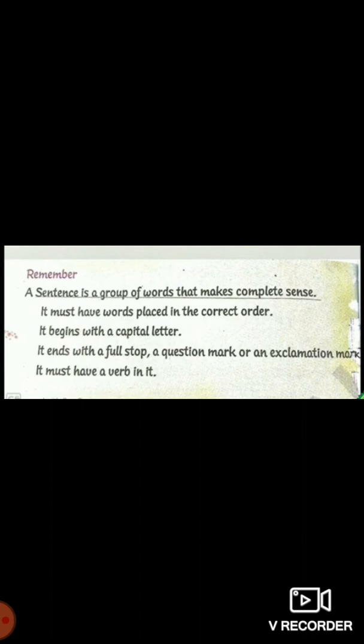It begins with a capital letter and ends with a full stop, question mark, or exclamation mark. It must have a verb in it. So, in every sentence, we mention a person, place, animal, or thing, and then we say something about that person, place, animal, or thing. So, this way, our sentence consists of two parts, one is subject and another is predicate.